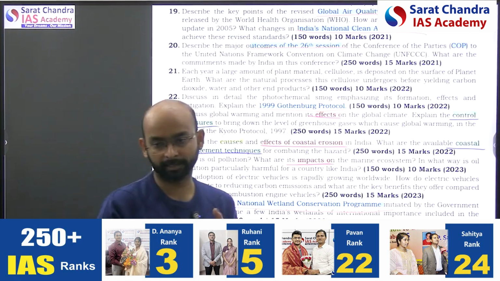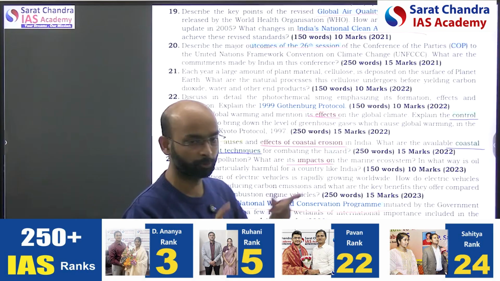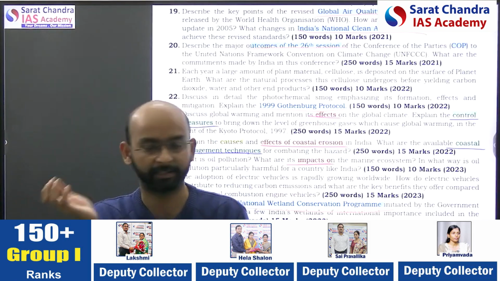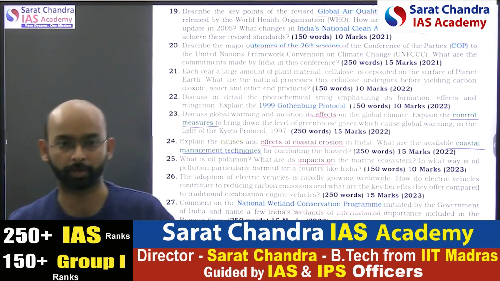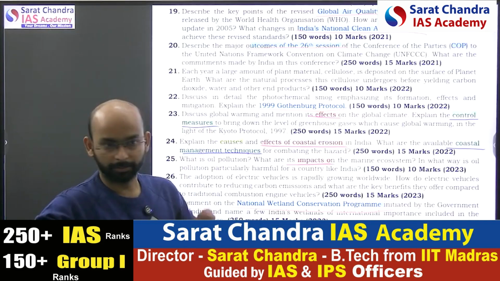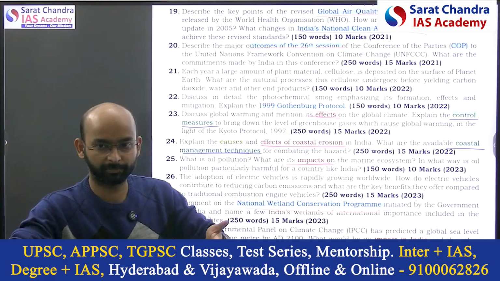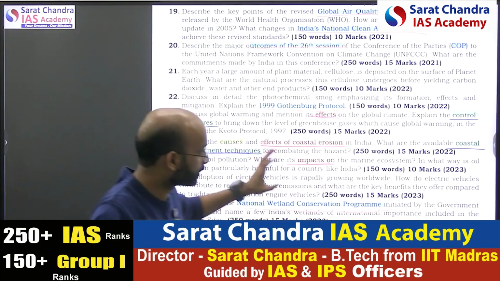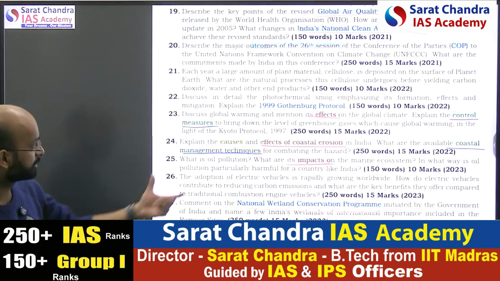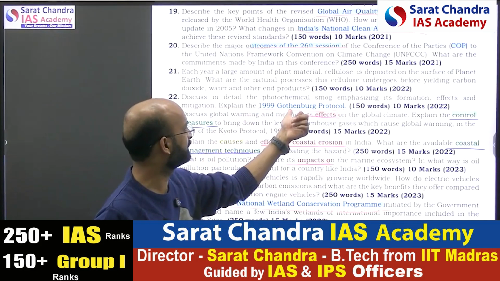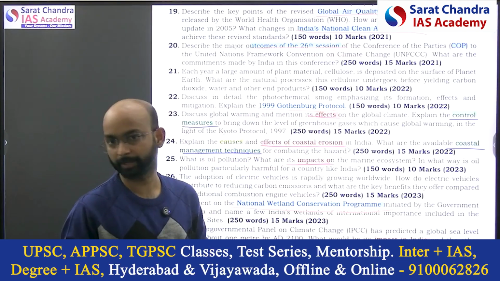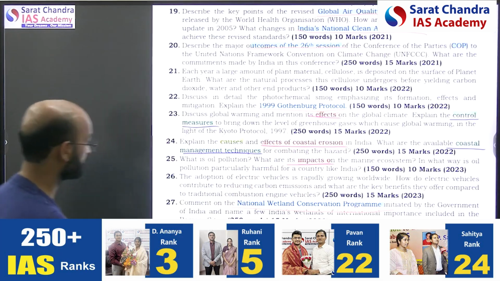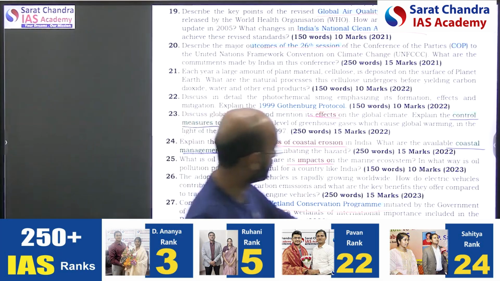Third is that at the international level, if any conference, especially this COP or CBD, these kinds of conventions are there. If a convention is taking place, what are the outcomes? That we have to mug up. I mean, that anyhow we prepare for the prelims. Here also we need to prepare for the mains. So those are direct questions, not very analytical questions. These are direct: explain the 1999 Gothenburg Protocol. What template can you prepare? Nothing, not possible, right? It's a direct question. So for such kinds of questions, we should be prepared in this kind of paper.